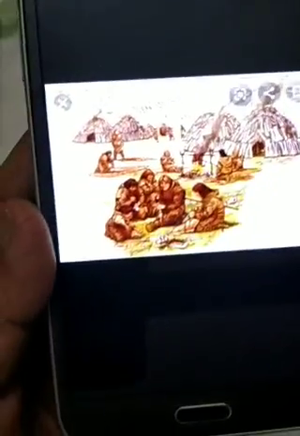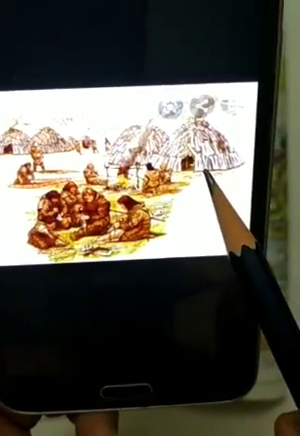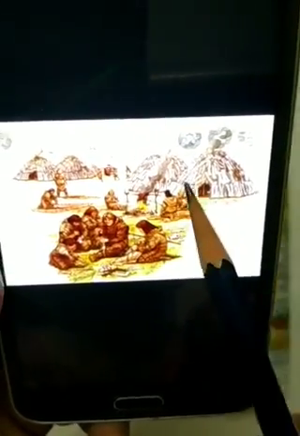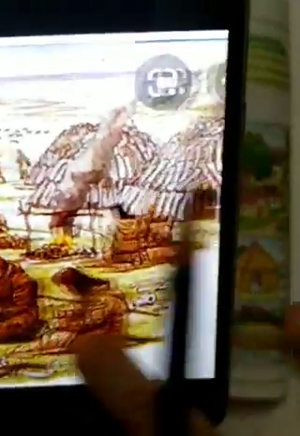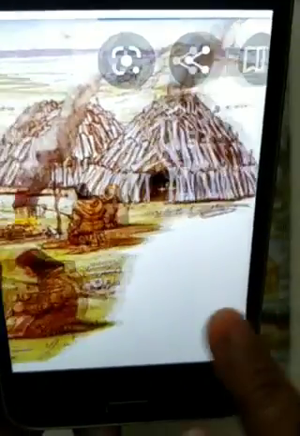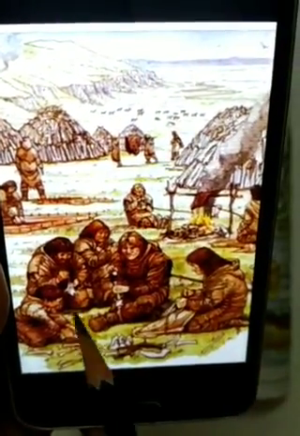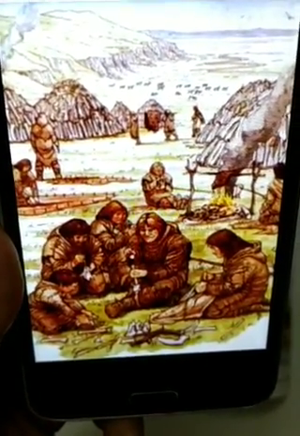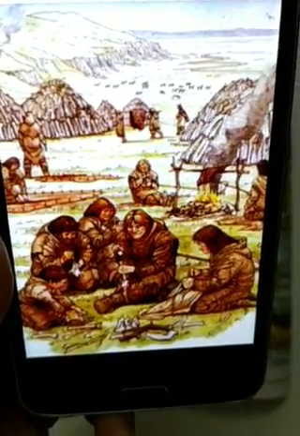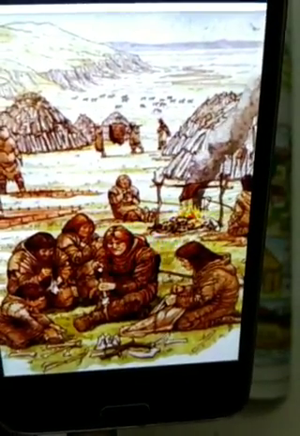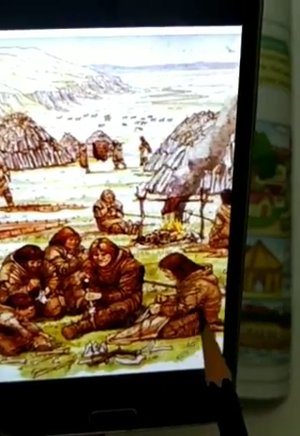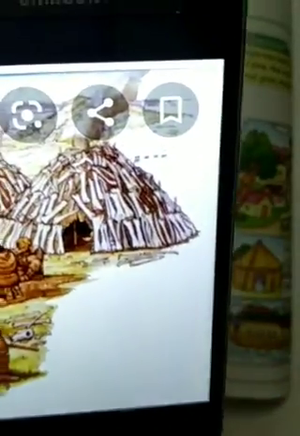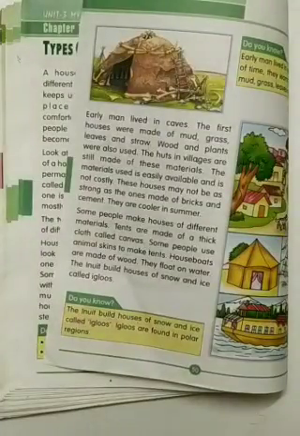See, first early man, you can see their house, bones are there on the roof. And the early men, for thousands and thousands of years, used to make their dresses also with the skin of the animals. They used to hunt the animal, kill the animal, eat the meat, and whatever remained with the skin they used to make clothes and houses. Then later on they started living in such types of houses.